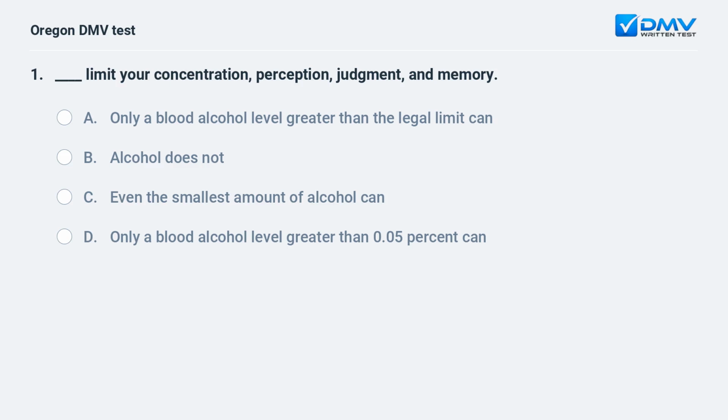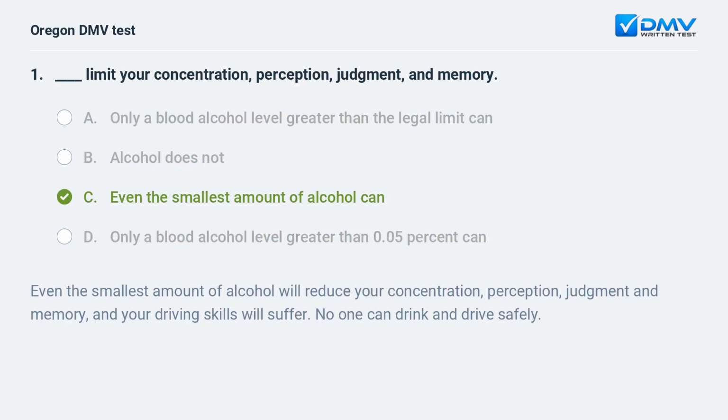Fill in the blank. Blank limits your concentration, perception, judgment, and memory. A. Only a blood alcohol level greater than the legal limit can. B. Alcohol does not. C. Even the smallest amount of alcohol can. D. Only a blood alcohol level greater than 0.05% can.